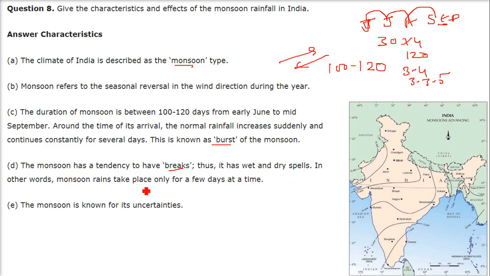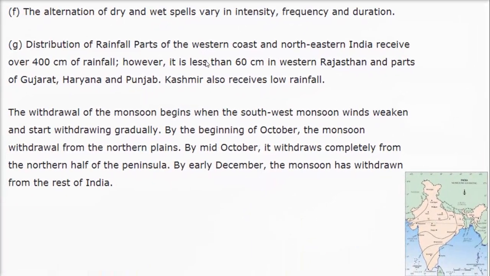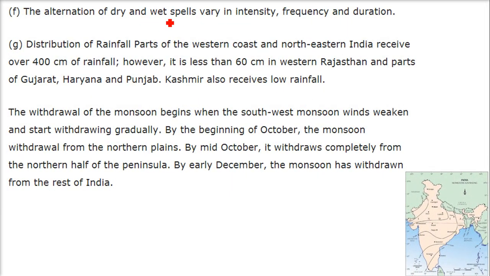In other words, the monsoon rains take place only for a few days at a time, and then it repeats itself. This is because of the uncertainty of the different pressure regions which form here. The monsoon is known for its uncertainties. The alternation of dry and wet spells varies in its intensity, frequency and duration.